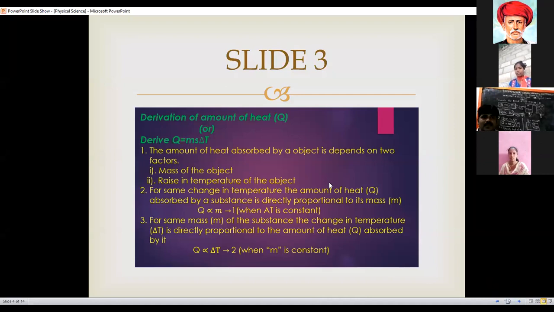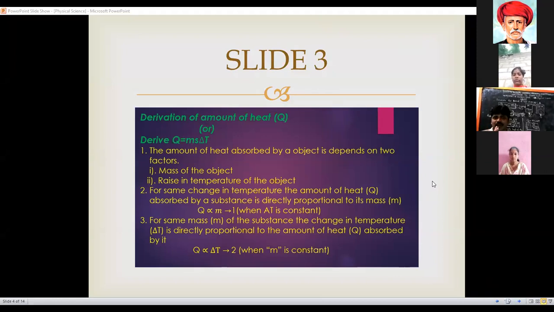Yes. So here, once again, I recall with the help of the slide. The amount of heat absorbed by an object depends on 2 factors. One is mass of the object, and second one is rising temperature of the object.